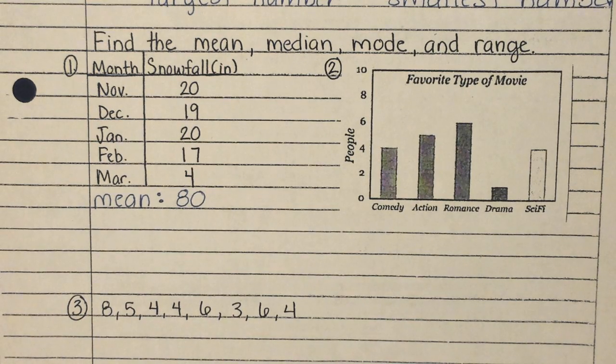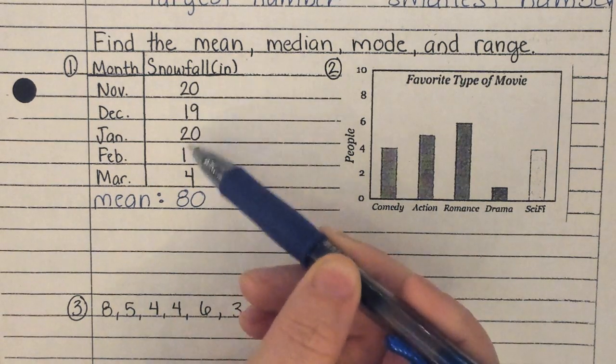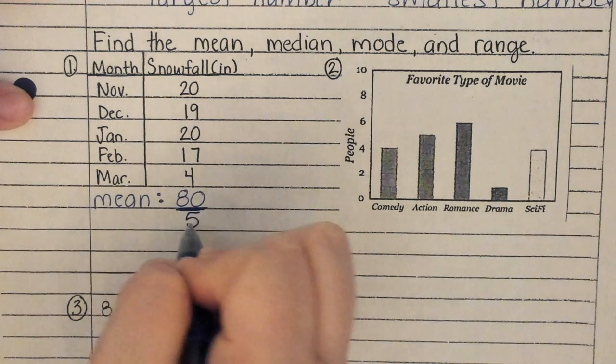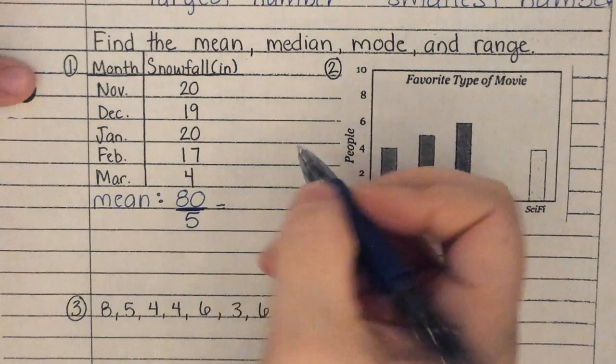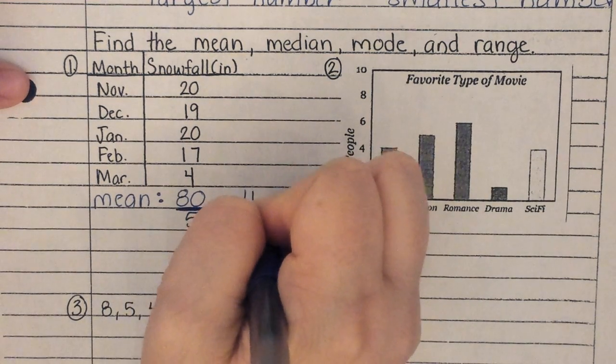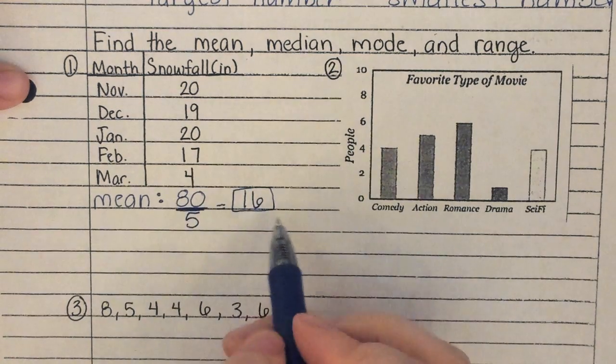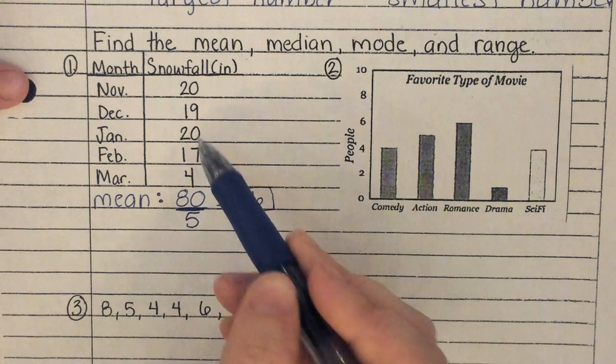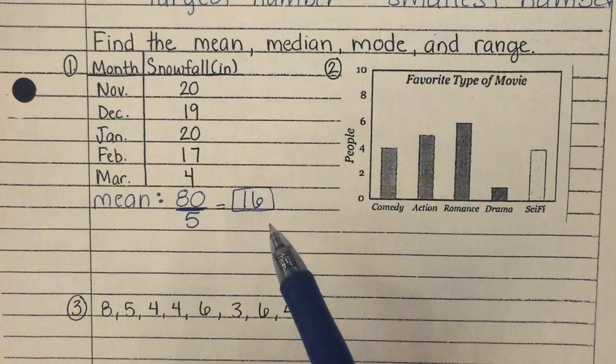Jackie? Divided by the amount of numbers. So I have 1, 2, 3, 4, 5 numbers. So I'm going to put divided by 5. And what is that going to give me, Lauren? 16. Now if I look, does 16 look like it's in the middle of these numbers? Yes. If I'm going from 4 to 20, 16 looks like it's towards the center.